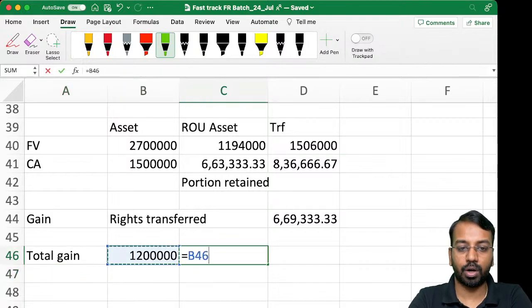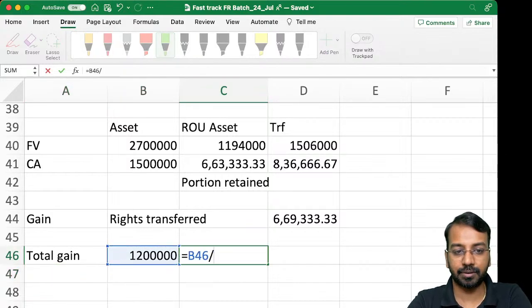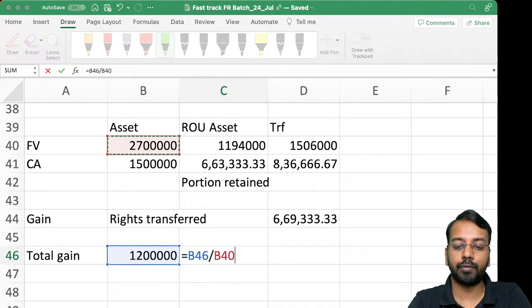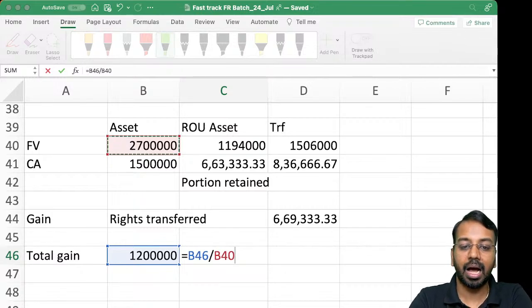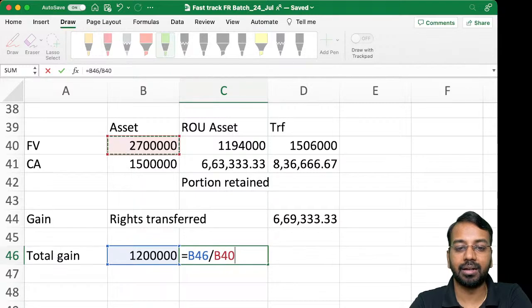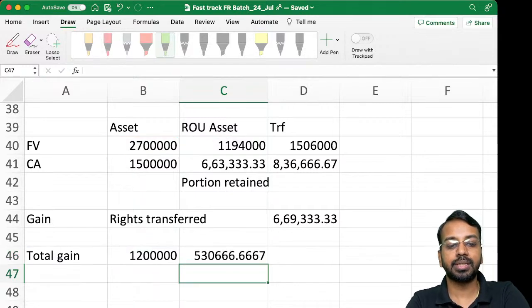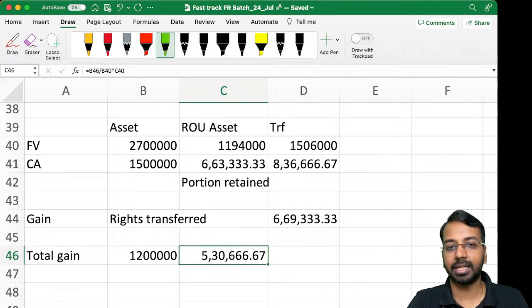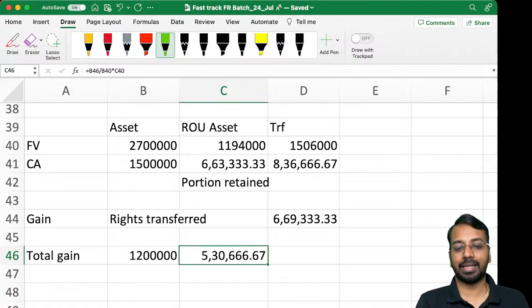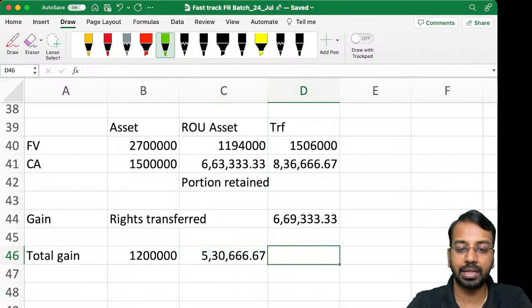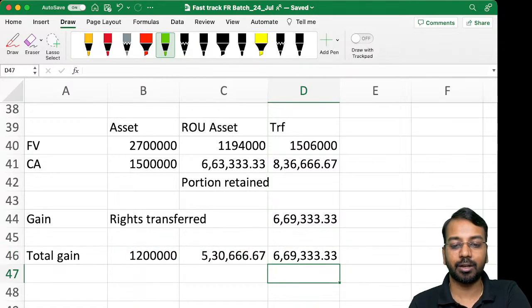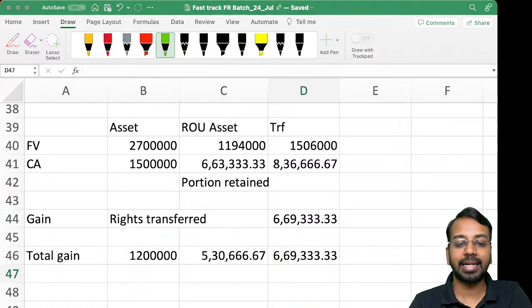Out of this 12 lakhs, whatever I have made as the total gain, the fair value is 27 lakhs, and out of that 27 lakhs, I have retained 11,94,000. So this is the gain which is retained, which cannot be recognized because I am giving the asset, I am taking back that asset. So for the portion that I have retained, I cannot recognize gain. So balance 12 lakhs minus 536.67, 6,69,333 is the gain that can be recognized by the seller lessee.